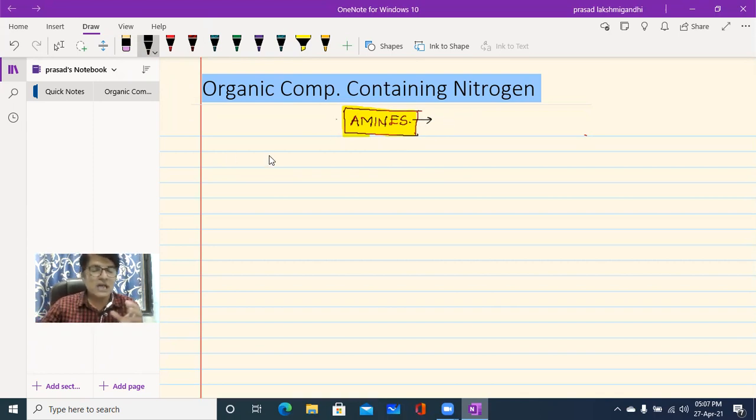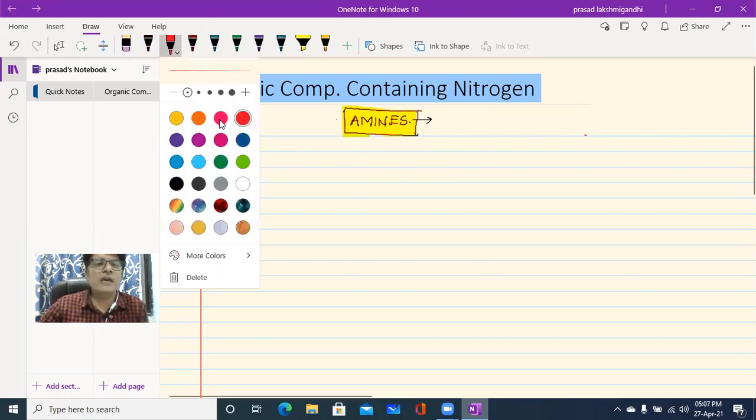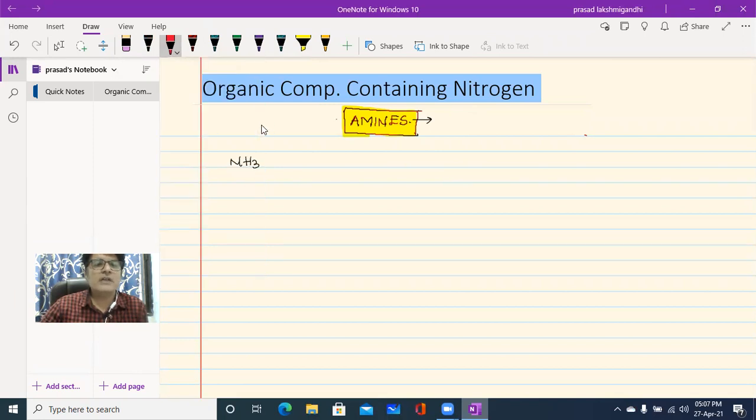The main source of amines is ammonia. That means amines are the derivatives of ammonia, NH3, where the central atom nitrogen has a lone pair. We know that, isn't it? The lone pair is accommodated along with three bond pairs. So this is the structure of ammonia.